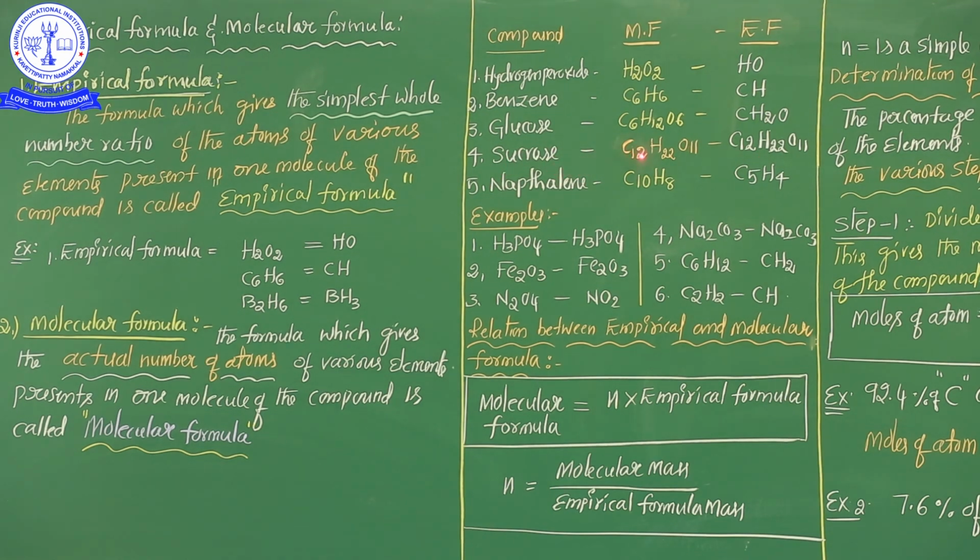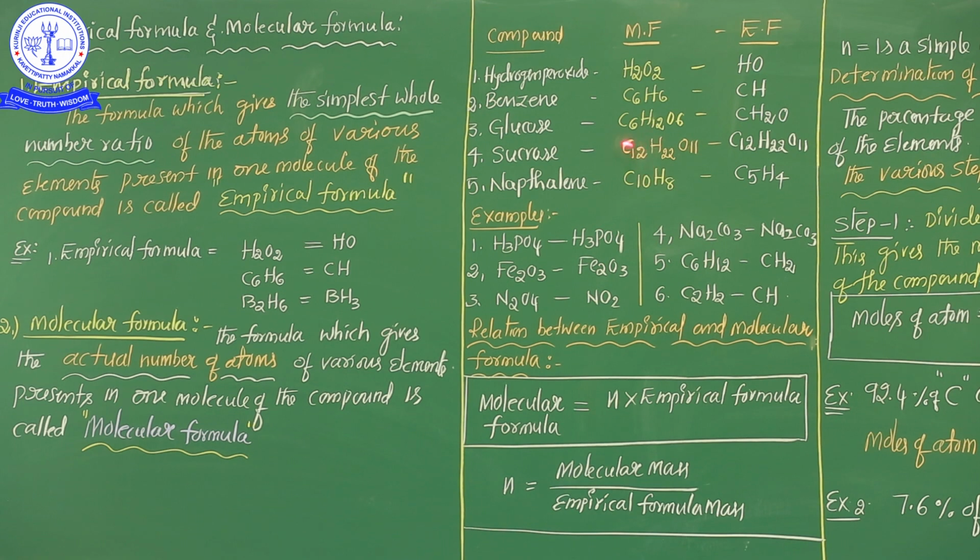You know, the common name is sugar. C12H22O11. Here carbon is an even number and oxygen is an odd number. So it is not possible to calculate its simplest whole number ratio. That's why, my dear students, from the molecular formula point of view as well as the empirical formula point of view, both are the same. Don't be confused. Here the simplest whole number ratio is not possible.